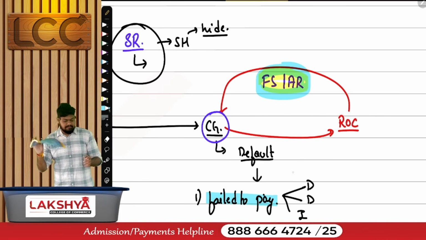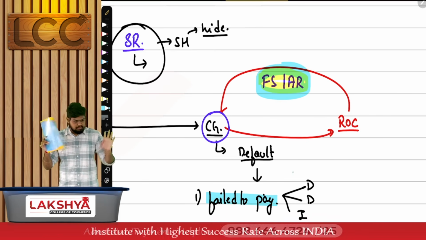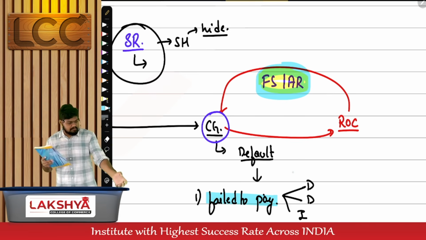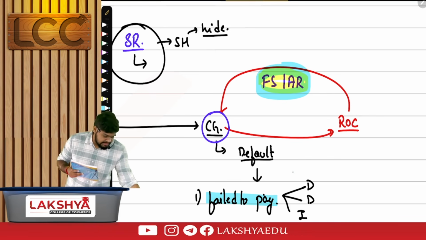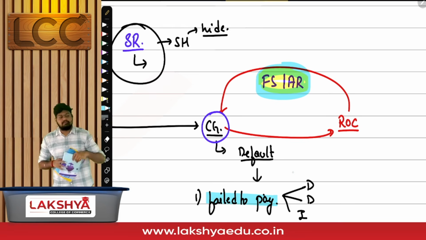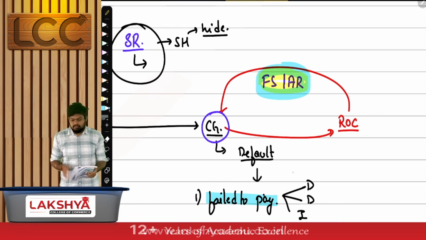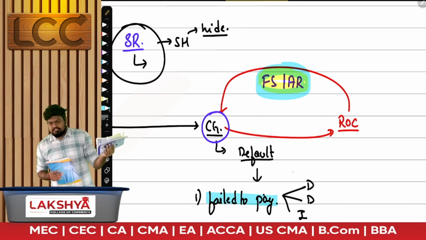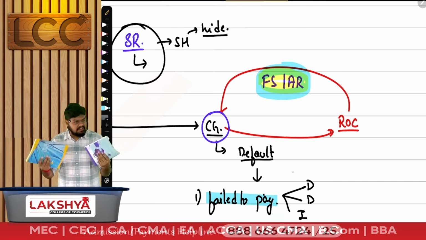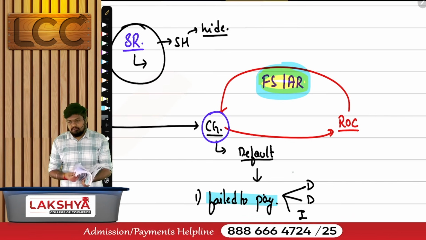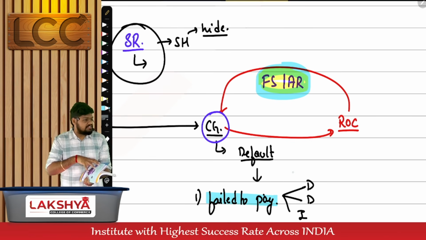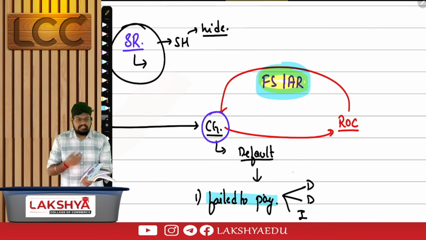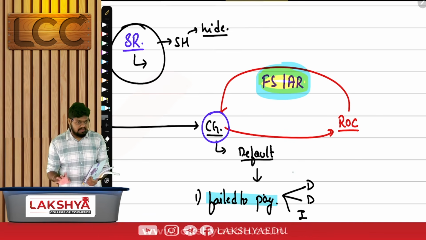So what books have been checked? Say, assuming 2 books are there. Otherwise give me a book. There are 2 books I'll get. I'll get these 2 books from whom? ROC. Who am I? Central government. Got 2 books from the ROC. What are the 2 books I have? Say financial statements and the annual return. I'll verify both the documents. Once I've verified both the documents, I'll be able to identify if there is any failure to pay, if there is any default.